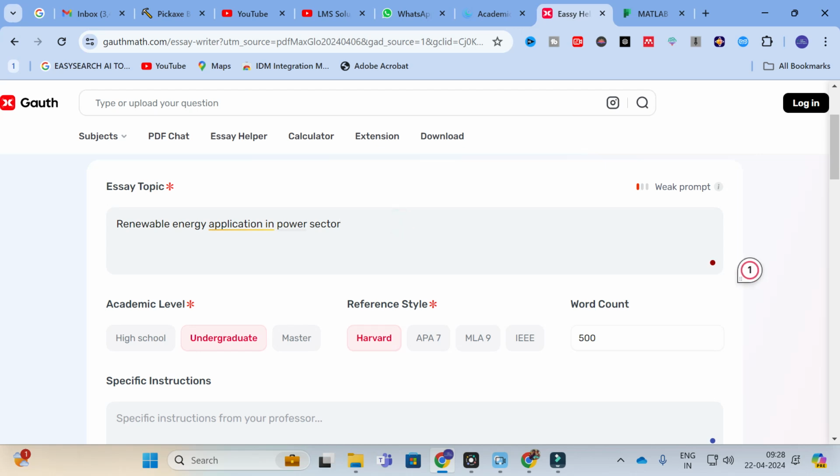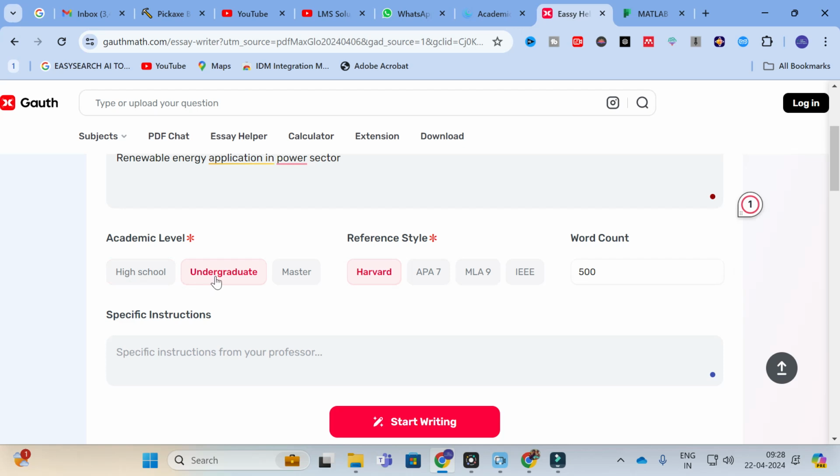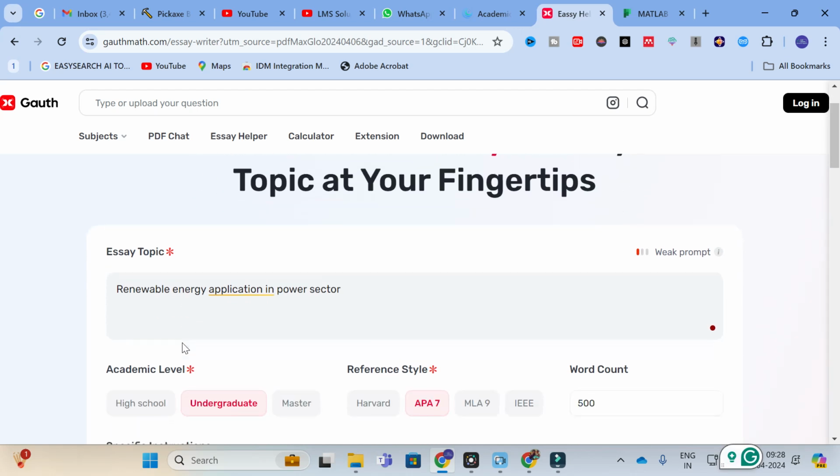Next, you can select the level you want: high school level, undergraduate, master level. I am going to select high school, that is undergraduate level. After that you can give a reference style. I am going to give APA. After that you can give specific instructions from your professor, that is specific instructions you want.